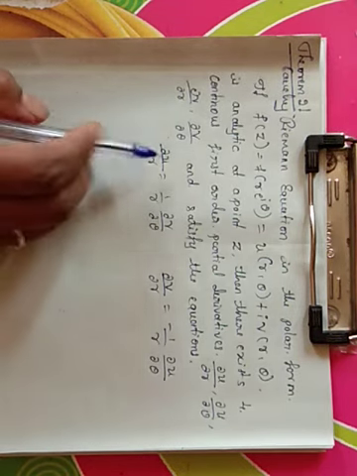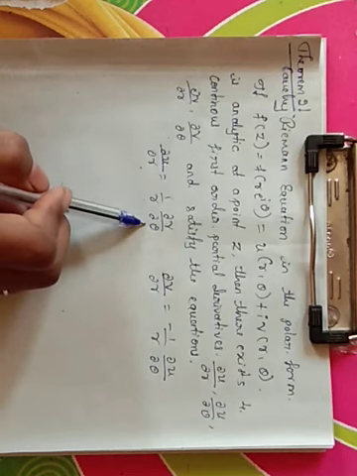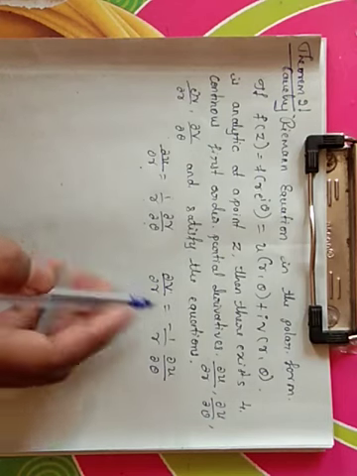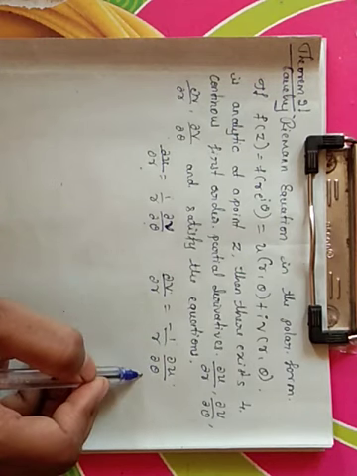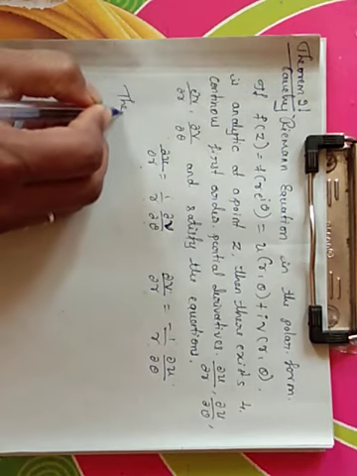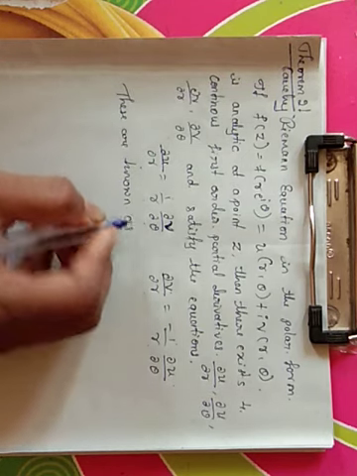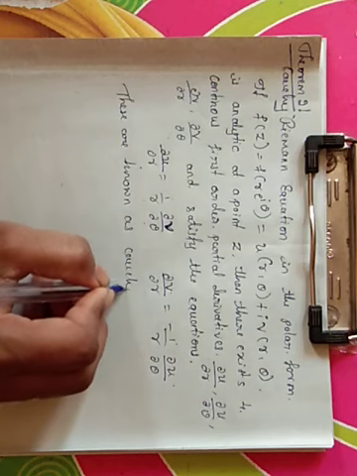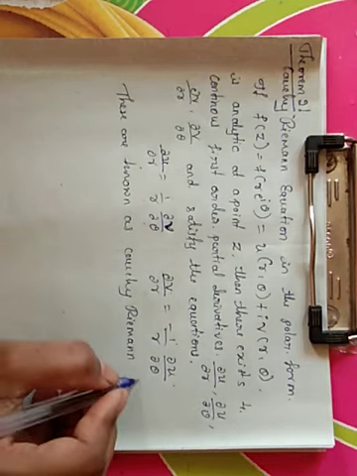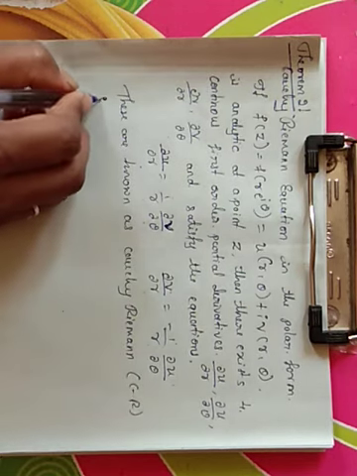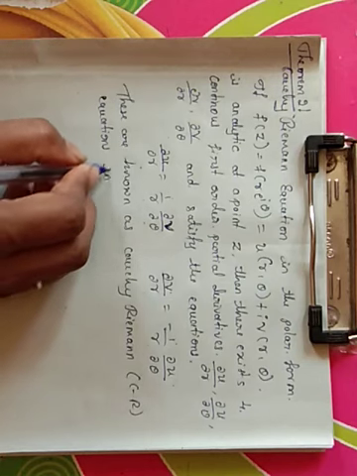These are known as the Cauchy-Riemann equations, or CR equations, in the polar form.